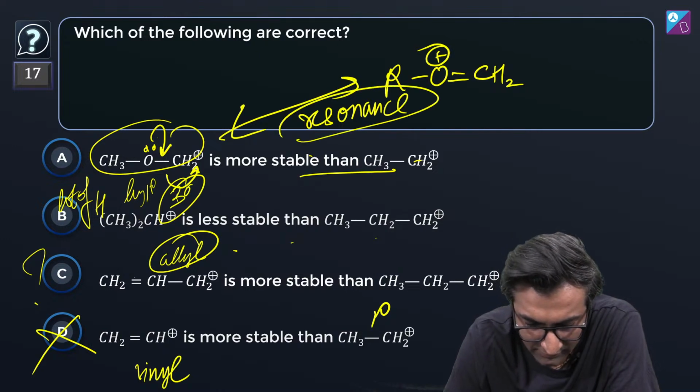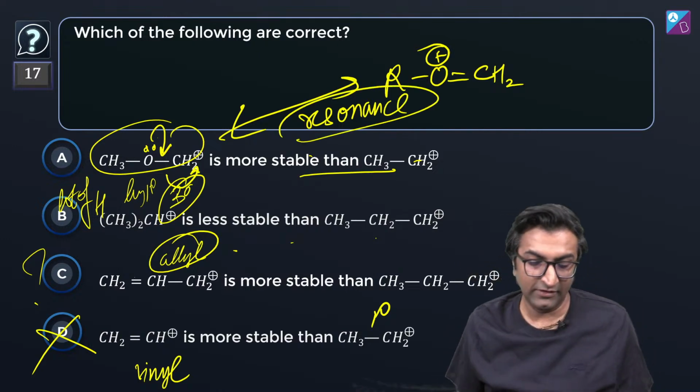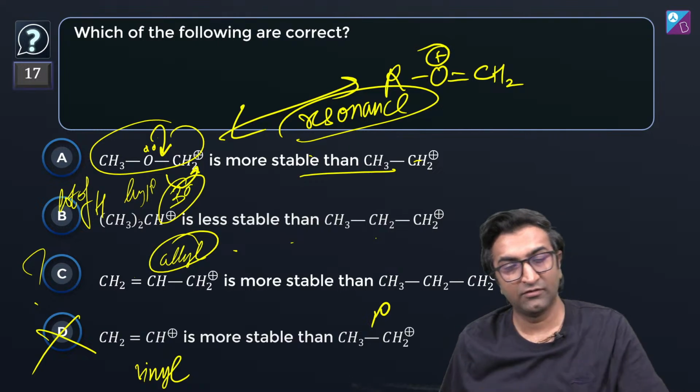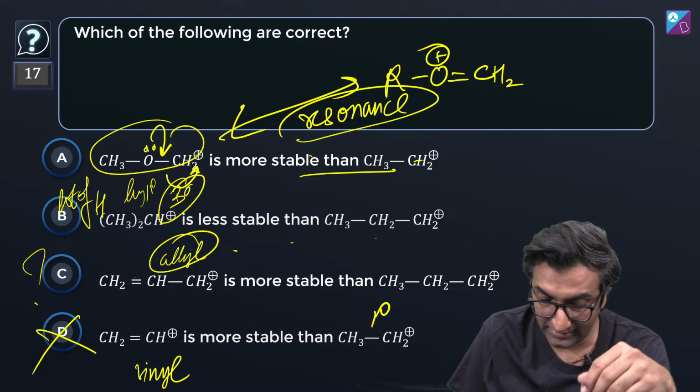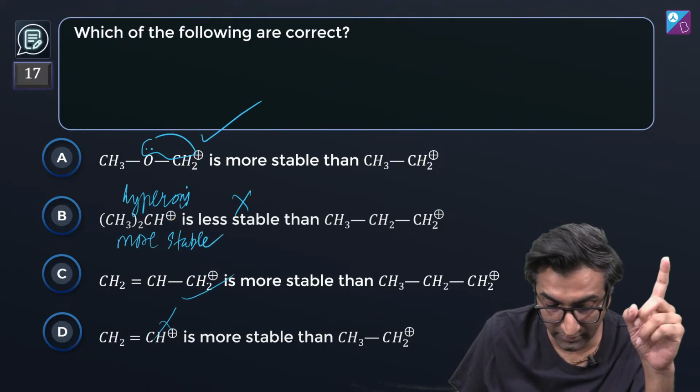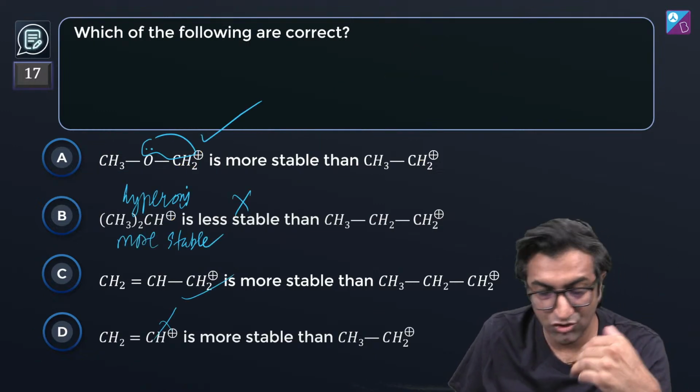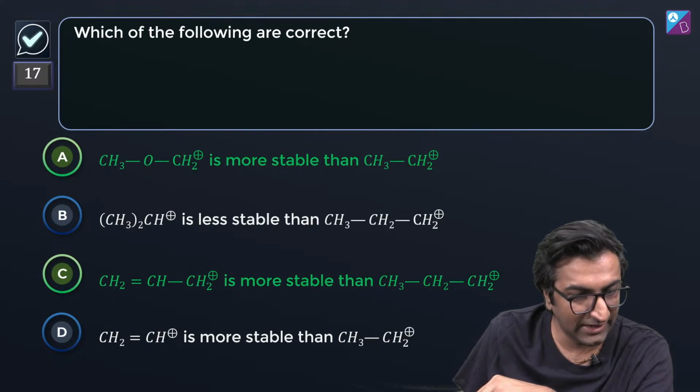The difference between resonance and hyperconjugation: in hyperconjugation there's interaction of pi electrons, and here the lone pair electrons form a pi bond. The electrons actually physically move around. Cool. So the answer according to me should be A and C in this one. C is allylic. Okay, perfect.